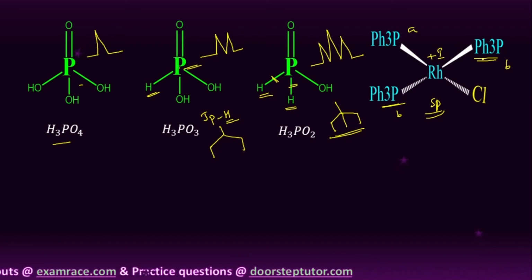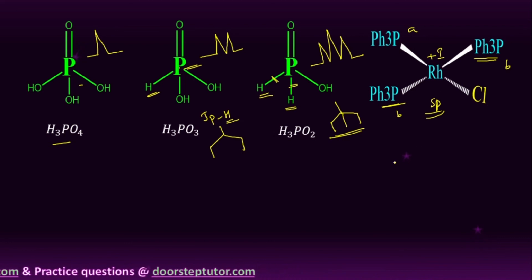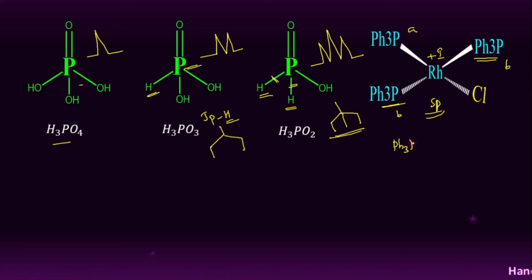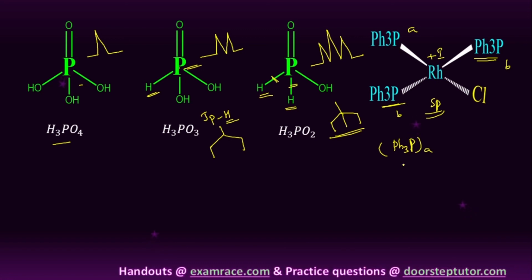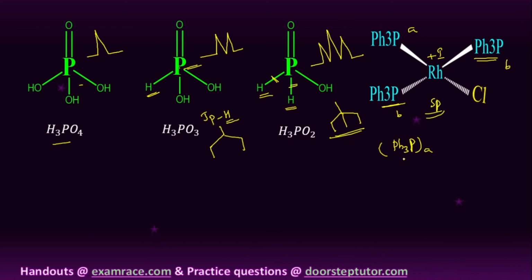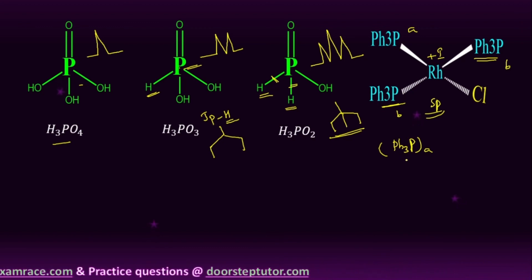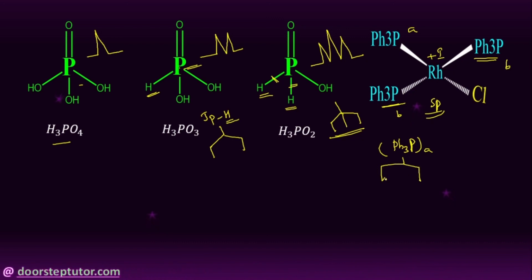Therefore, here we have two types of triphenyl phosphines. First of all, we will focus on the triphenyl phosphine of A type, student. Here we have how many A type? We have only one. So it first interacts with the rhodium atom. It gives two signals, that is 2 into 1 into 1/2 + 1, so it splits into a doublet.